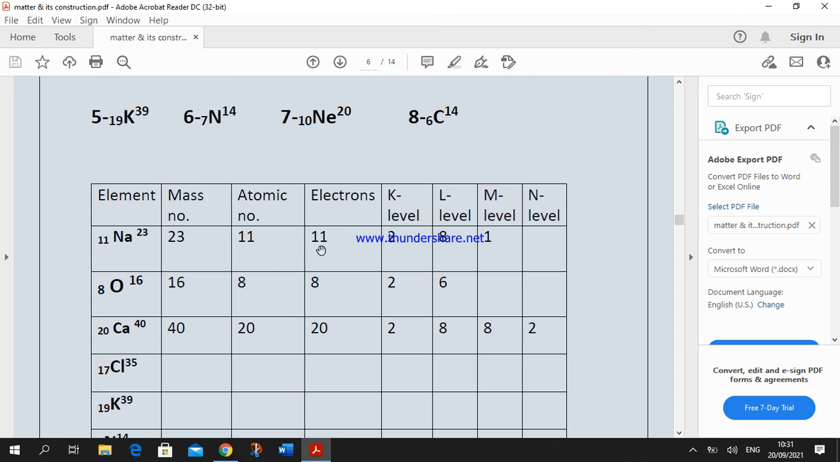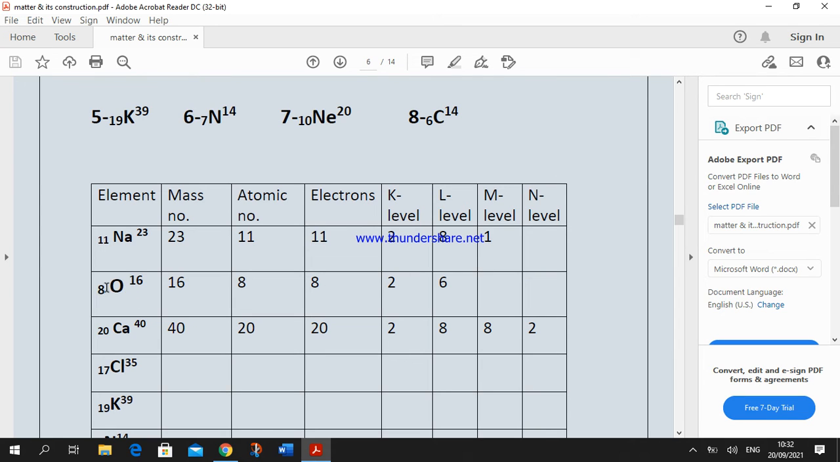So, from the atomic number of sodium, we can determine the number of electrons. So the number of electrons equals 11. We can distribute 11 electrons in different levels. So, K level takes 2 electrons from 11, so the rest will be 9. L level can take 8 electrons from 9, so the rest will be 1 electron, the 1 electron added in M level. Okay? Another example, oxygen.